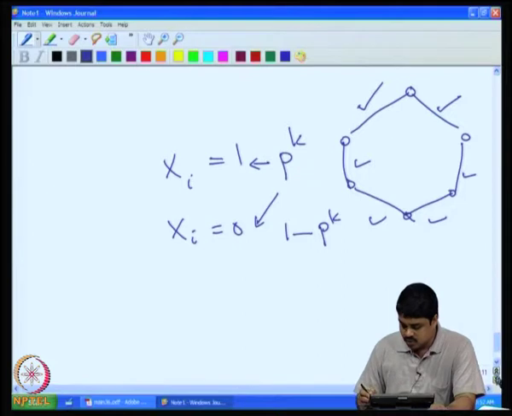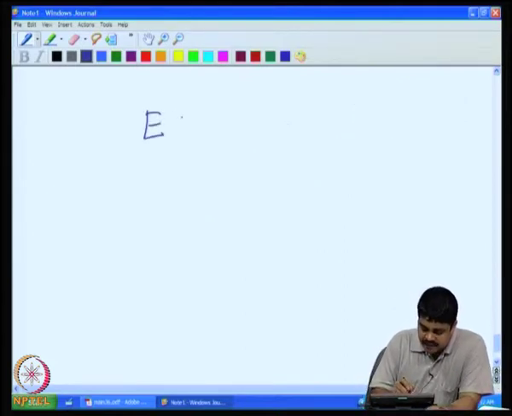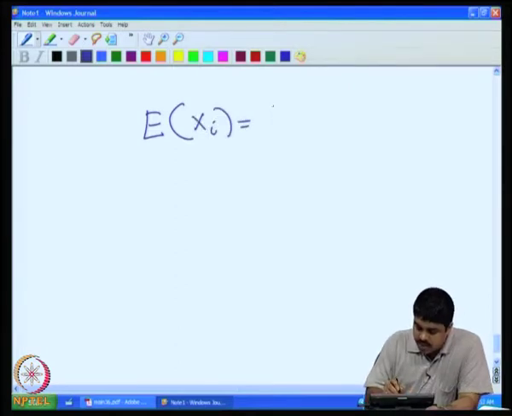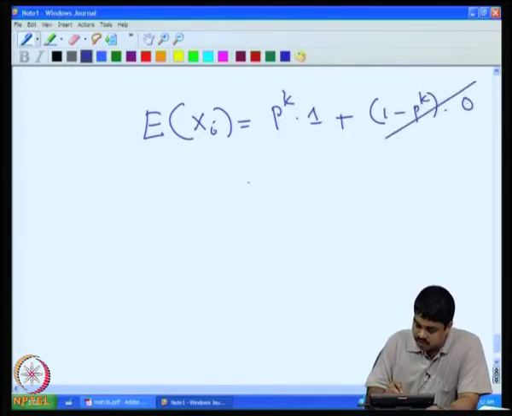So, now the expectation of xi is p to the power k into 1, because the random variable takes 2 values, plus 1 minus p to the power k into 0, and this term does not contribute anything. So, the expectation is just p to the power k.